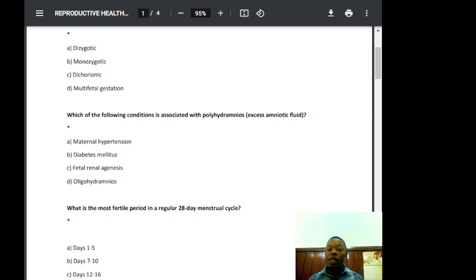So why diabetes mellitus? Because maternal diabetes, especially poorly controlled, whether gestational diabetes or pre-gestational diabetes, is a leading cause of polyhydramnios, because of fetal hyperglycemia. Uncontrolled maternal diabetes leads to excess glucose crossing the placenta, that is fetal hyperglycemia. We have fetal polyuria.